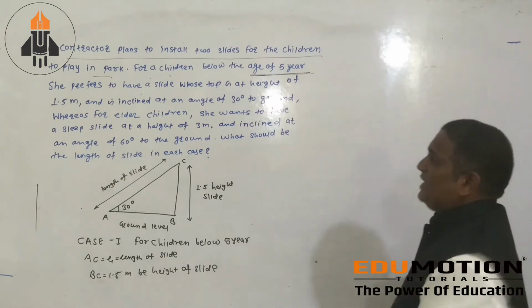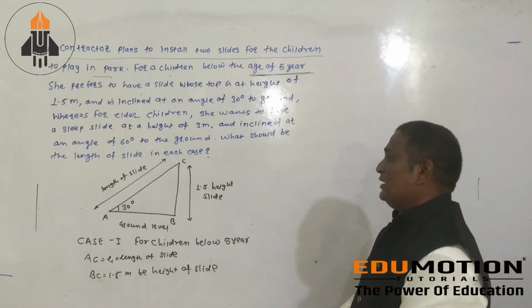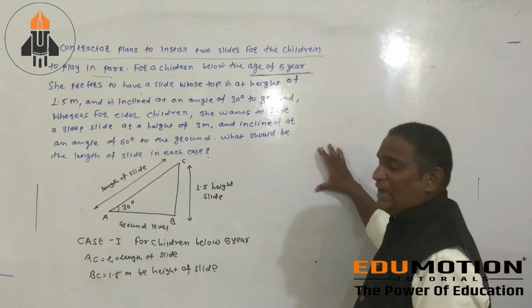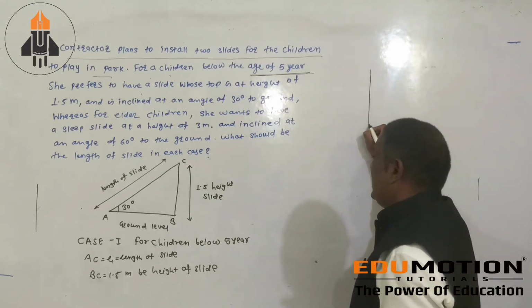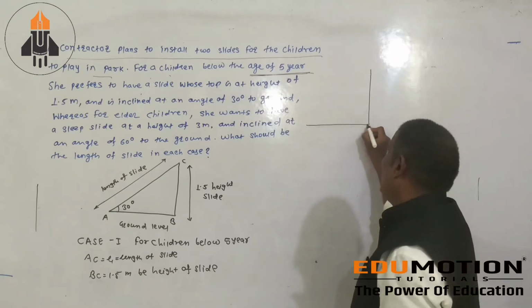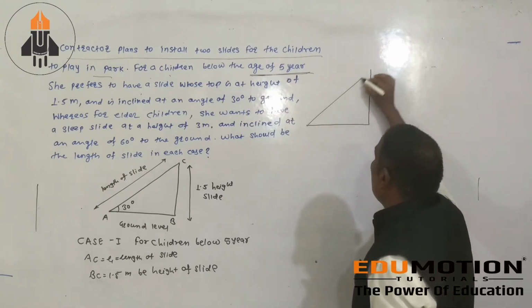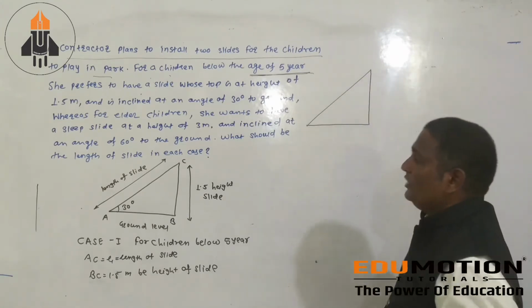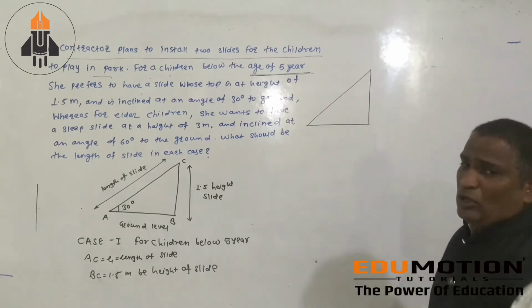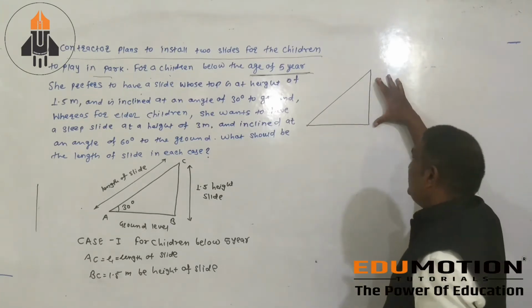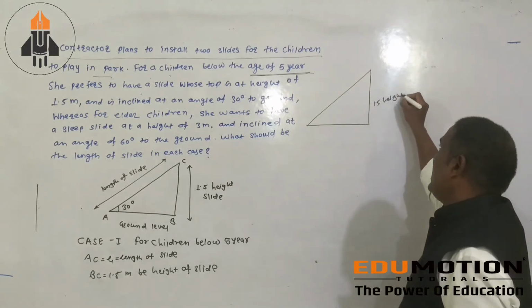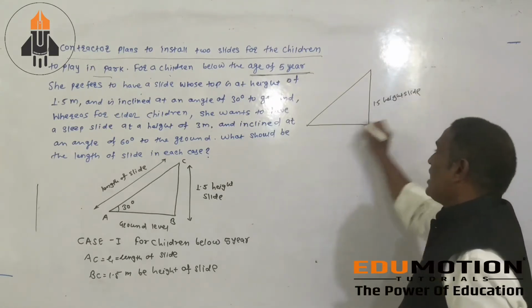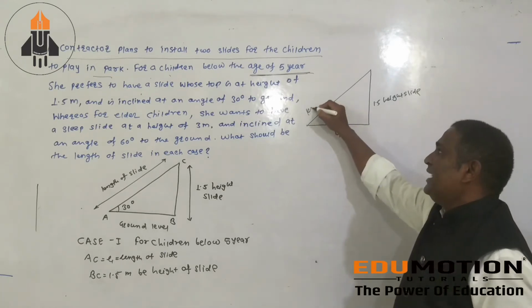1.5 meter means that this 1.5 is the height of the slide. If you consider this is your height of the slide and this is your ground level and this is your slide, then we can find the length of the slide. This is your height of the slide 1.5, this is your ground level and this is your length of the slide.